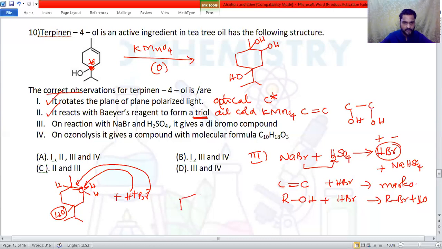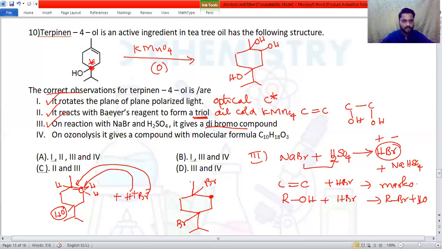So the final structure would be like this: cyclohexane ring, then this methyl group, then we have Br here. Then hydrogens, 2 hydrogens are there here, not 3. Then we have OH being converted into Br. Then the rest of the group is like this. So how many bromine atoms are there? There are 2 bromine atoms. So it is a dibromo compound. So the third statement is also correct.